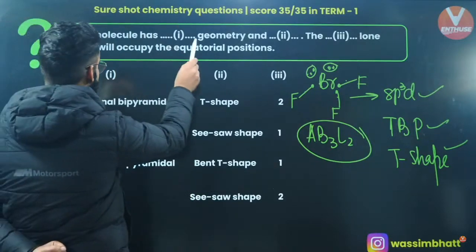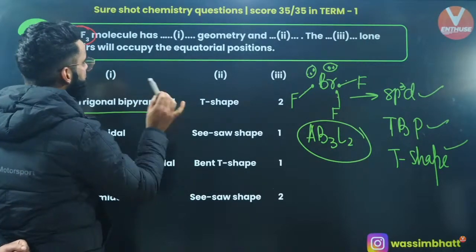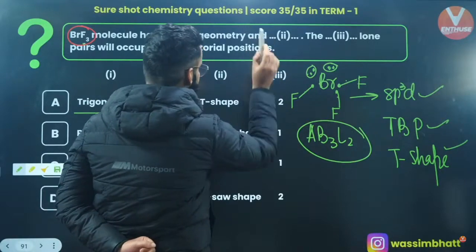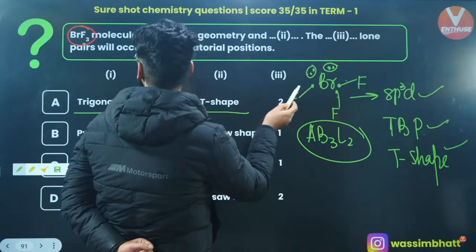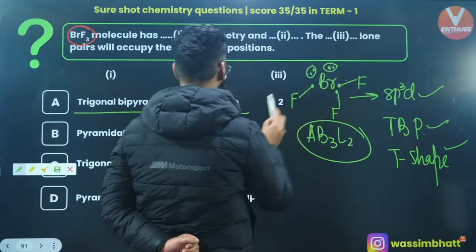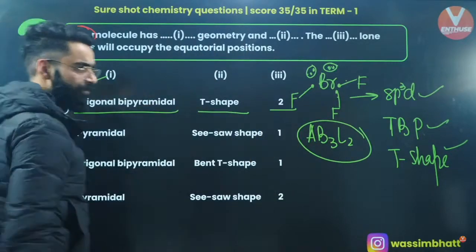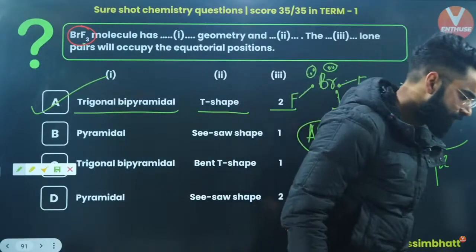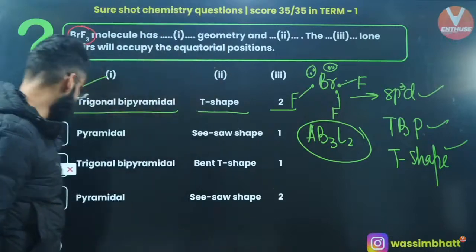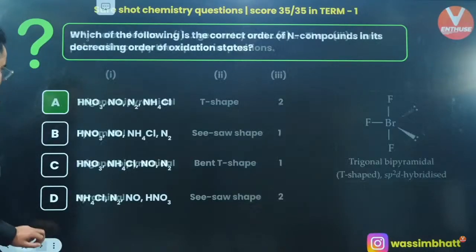BrF3 molecule has dash trigonal bipyramidal geometry. Okay? And second, T shape, right? Third, lone pairs. How many lone pairs? 1, 2. 2 lone pairs on bromine. So option A is the one which is correct, right? Right, people? Absolutely, it's perfectly right. Let's move on to one more.